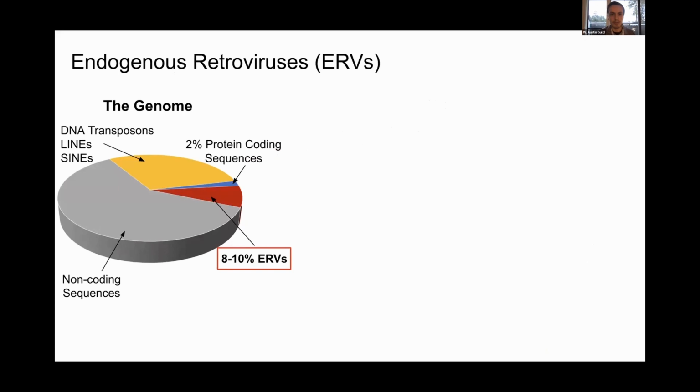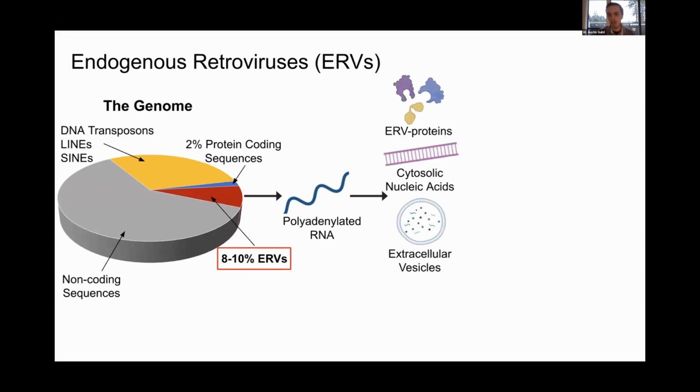The second virus I'll be focusing on today is going to be endogenous retroviruses, or ERVs, which is what we specifically study in our lab at UBC. And we know that ERV sequences make up about 8 to 10% of the entire genome, depending if it's human or mouse. These sequences can then produce polyadenylated RNA, which they can further produce ERV proteins, cytosolic nucleic acids, and extracellular vesicles.